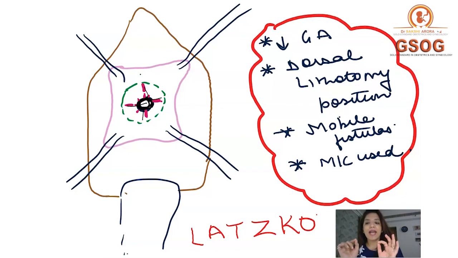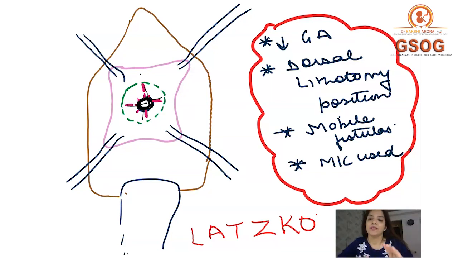fistulous tract. And now I am going to close it from the bladder end also, and I'm going to close it from the vaginal end also. So I am going to approximate the bladder mucosa first. Then I'm going to put stitches on the muscles of the bladder. So that means the bladder I'm closing in 2 layers. And then I am going to close this fistulous tract from the vaginal end also. Right? So this is what you do in a Latsko technique.